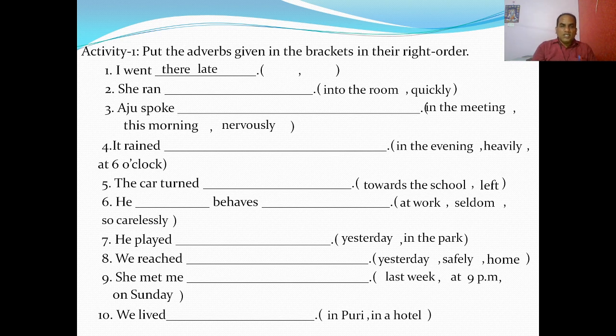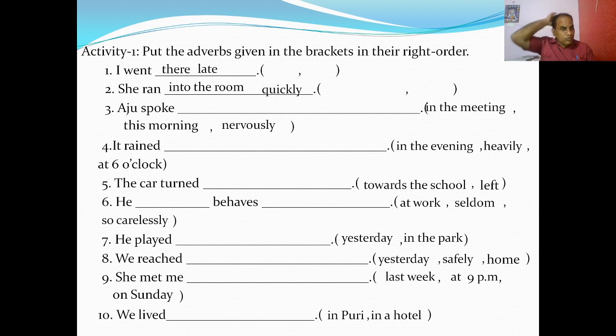Next question. She ran into the room quickly. You see, the adverb of place comes first, then the adverb of manner. Why? Because ran is a verb of motion, and went is a verb of motion, and they require a destination. So place adverb comes first.